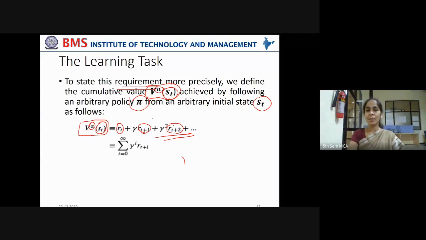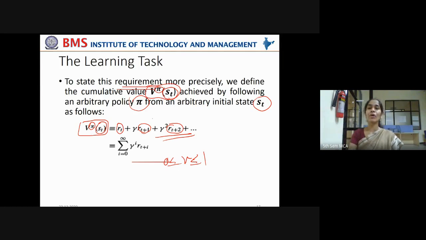Now what is this gamma? Gamma denotes the delay in giving the reward. The gamma value, as I said, lies between 0 and 1. If the gamma value is lower, then the reward is encountered immediately from the environment. If the gamma value is higher, then the rewards are discounted. They are not given completely; they are reduced.